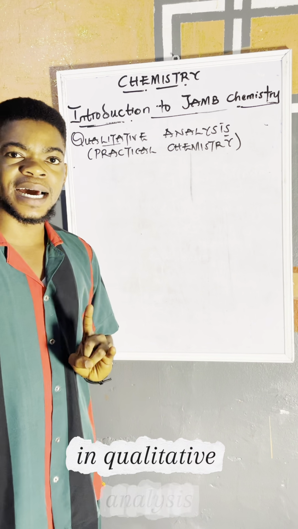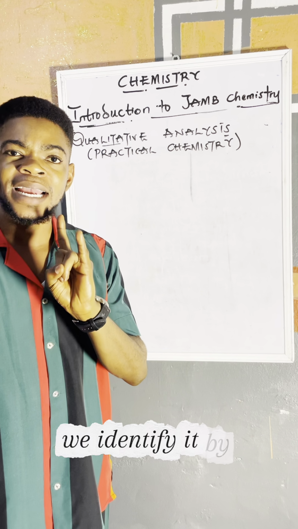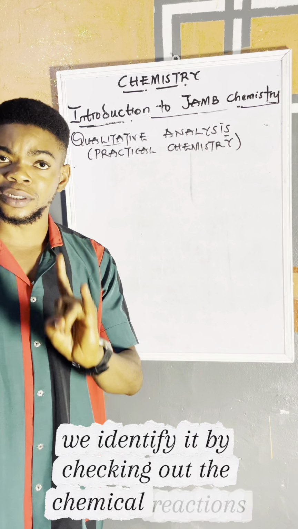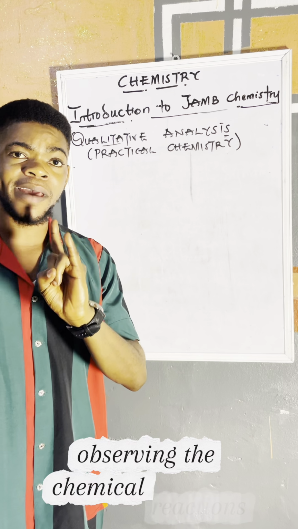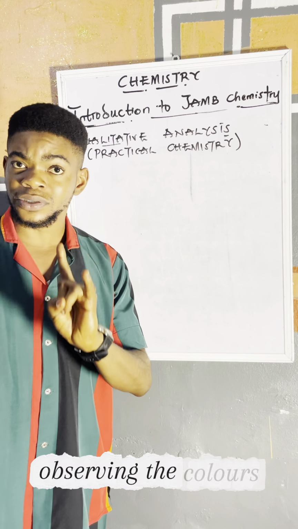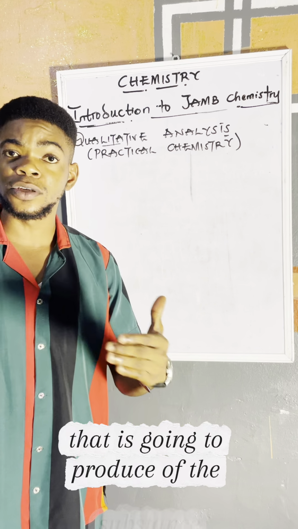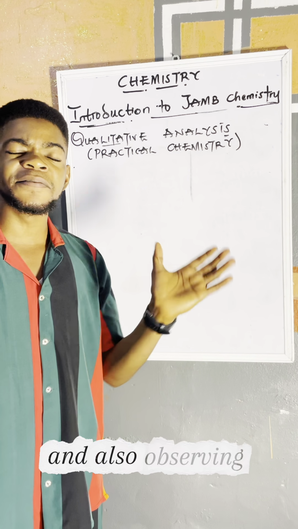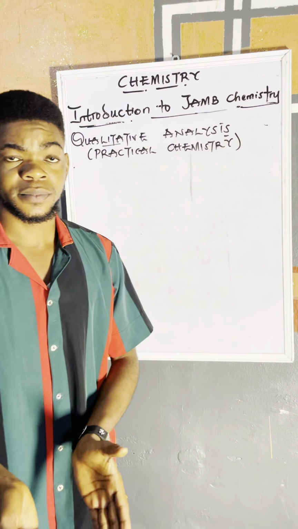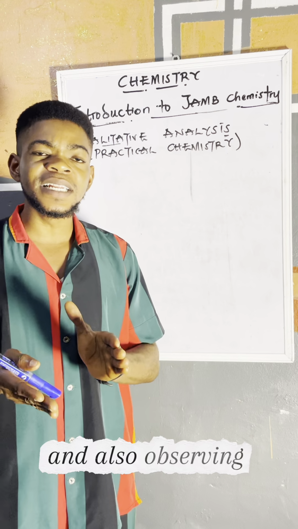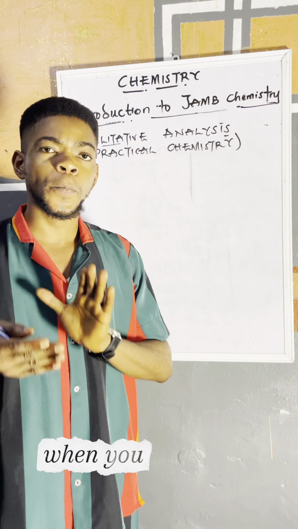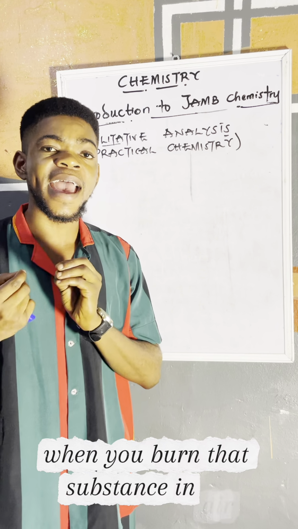In qualitative analysis, we identify it by observing the chemical reactions, observing the colors that the substance is going to produce, and also observing the precipitates, and also observing the flame tests when you burn that substance in air.